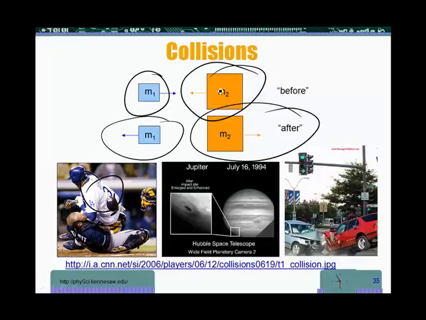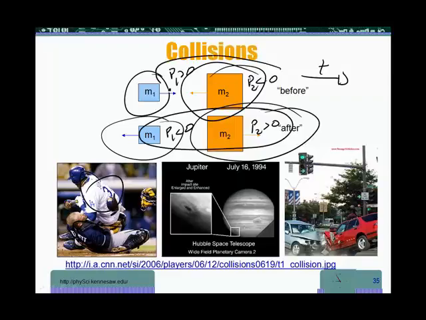Let's just focus on this for a second. If I take this as my positive direction, in this particular case, the momentum of mass 2 initially is negative. The momentum of mass 1 is positive. Here, the momentum of mass 1 is negative after the collision. The momentum of mass 2 is positive after the collision. But the sum of these two should be the same as the sum of these two. Collisions happen between, I think that looks like baseball players.